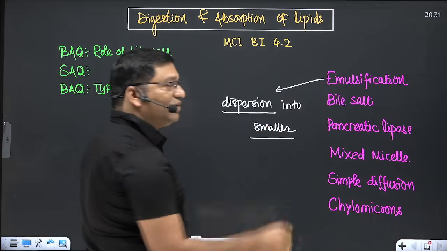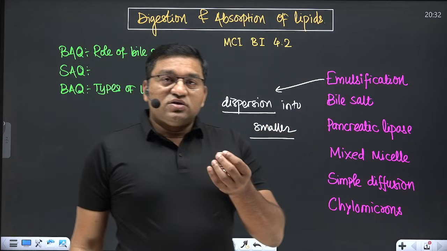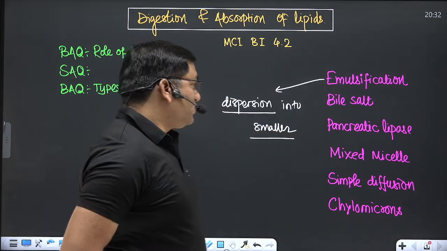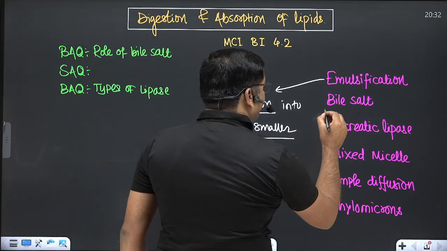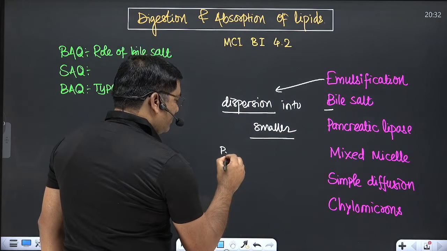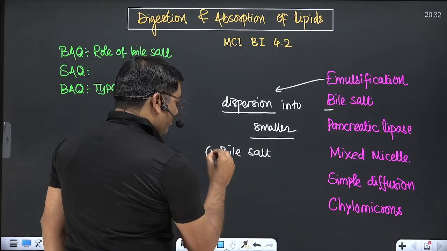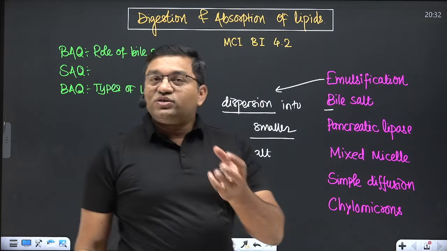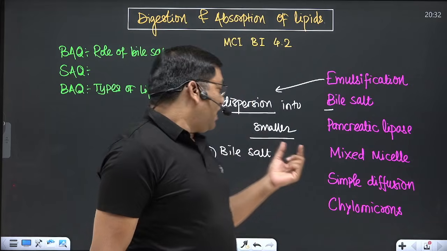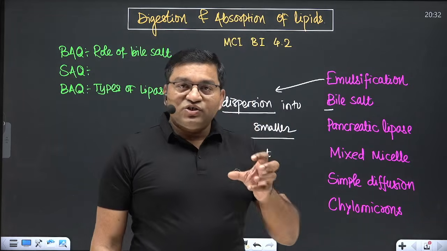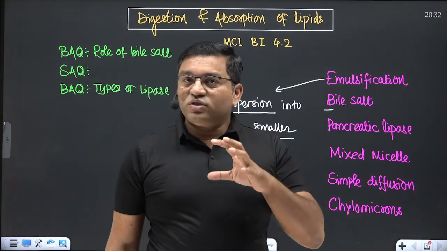That is known as emulsification. And what are the requirements for the emulsification? So bile salt is required, this is the first. Bile salt reduces the surface tension and it causes the dispersion of larger lipid molecules into the smaller ones.